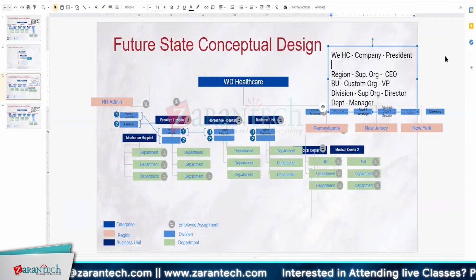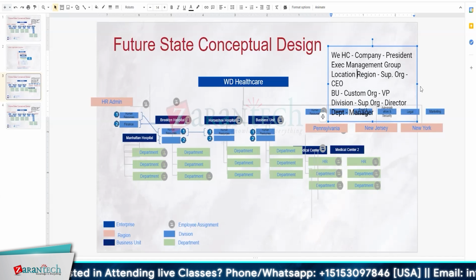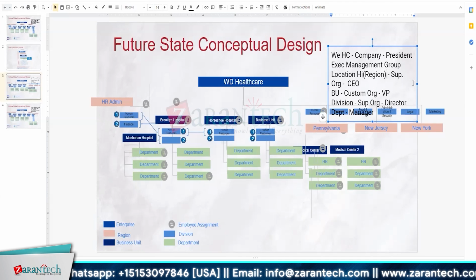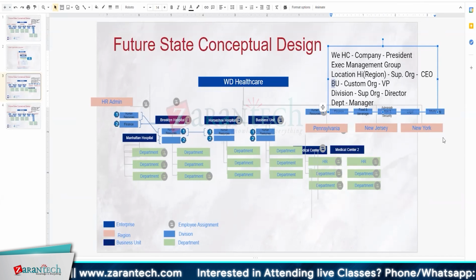So for this one, I have a group. Then after that, I have a region, which is Pennsylvania, New York, New Jersey. Yeah, these are your location hierarchies. Pennsylvania, New York, and New Jersey are part of your location hierarchy. Okay. So then after that, I have the hospitals. So what should I call that?